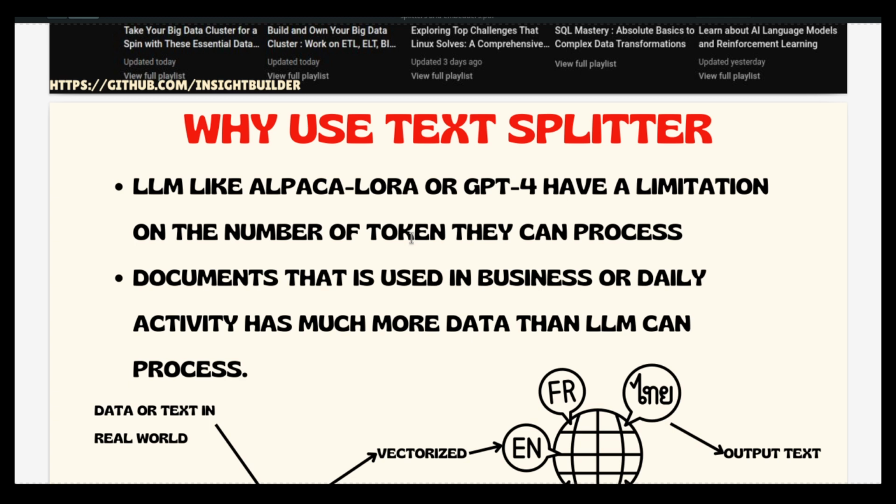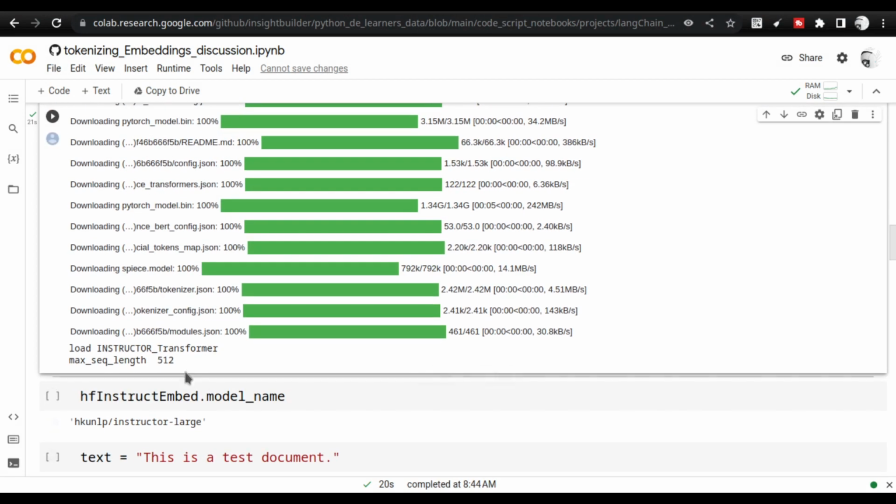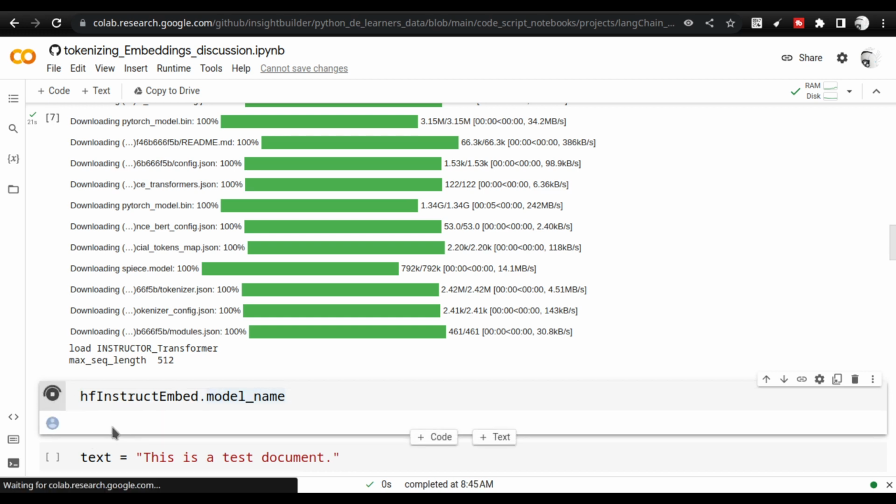Embedding and text splitters. One of those models has a maximum of 512 tokens only. That is what it is telling. As of now, keep this in mind. We will be using it in the near term, and the model that is used is hkunlp instructor-large. So this is what is being used.